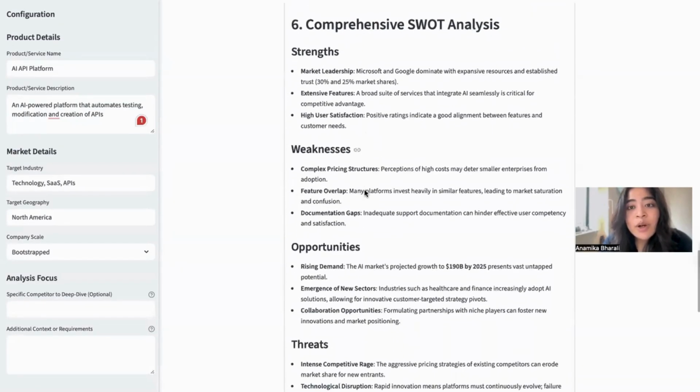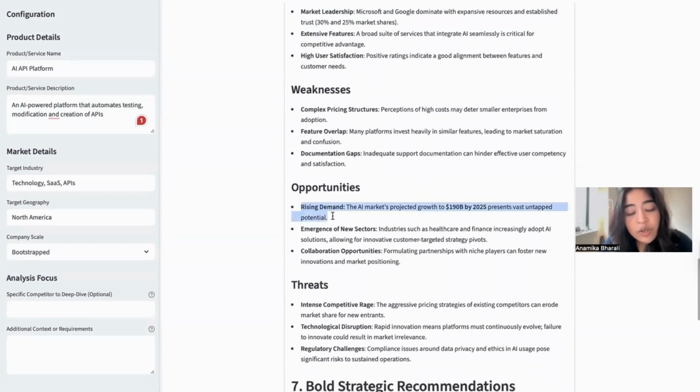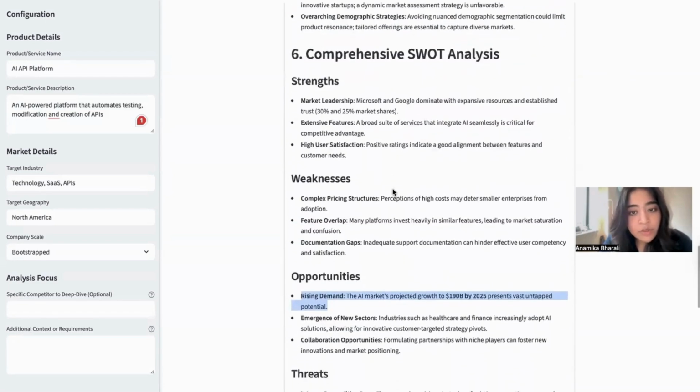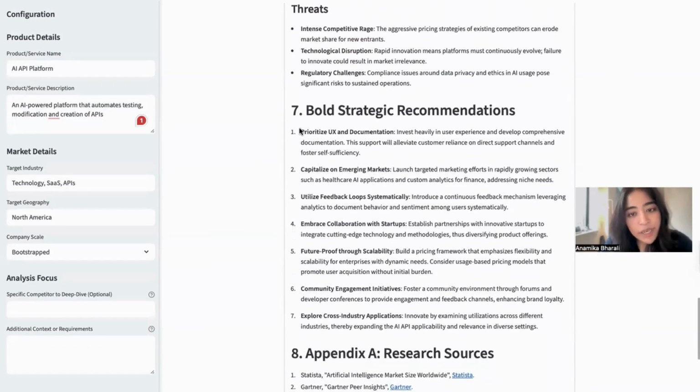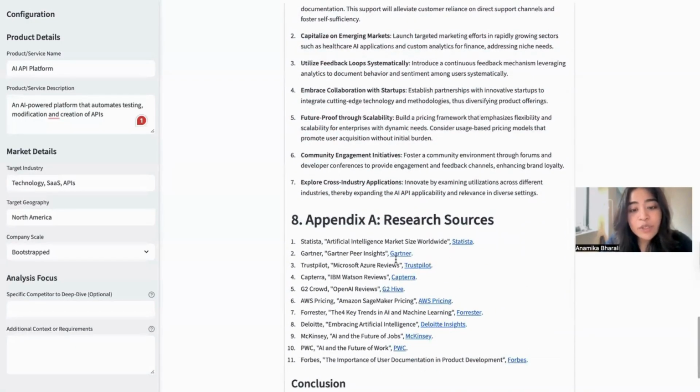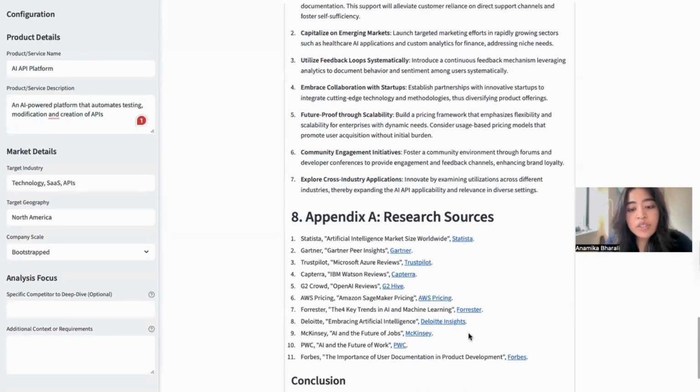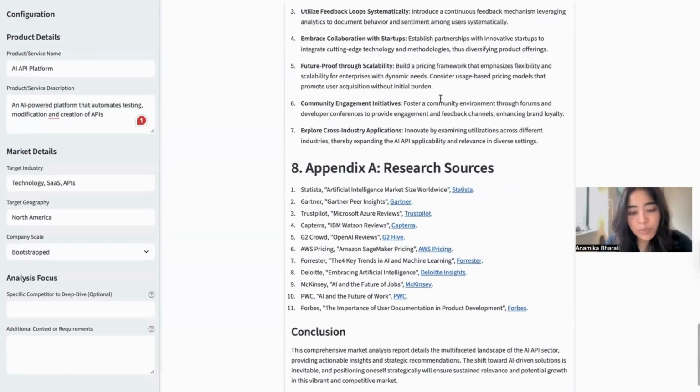Moving ahead, we also have a SWOT analysis. Each of the categories is populated with actual market numbers, and we try to assess and present it in a very understandable SWOT analysis, which would further be used to make very opinionated recommendations. And finally, we also have an appendix with all the resources used to make this report.